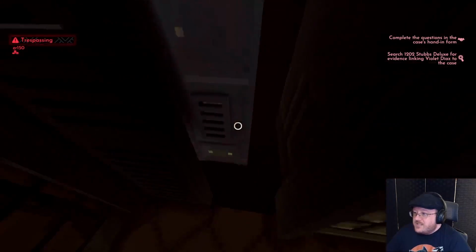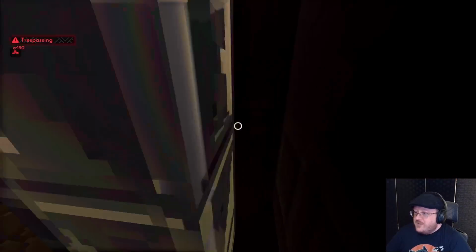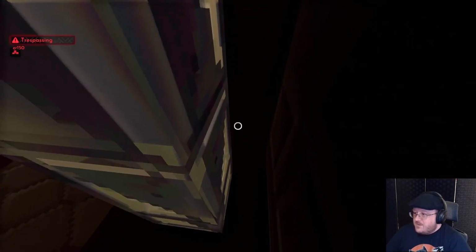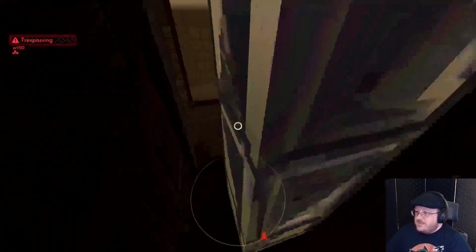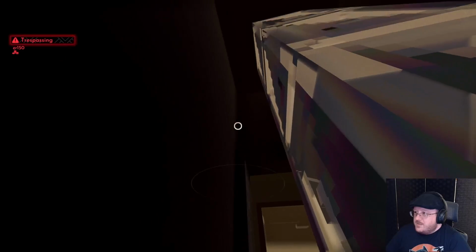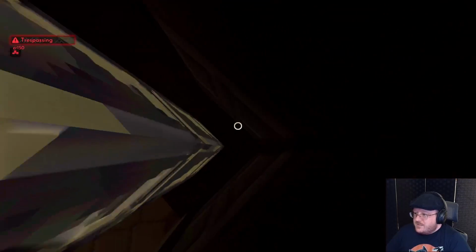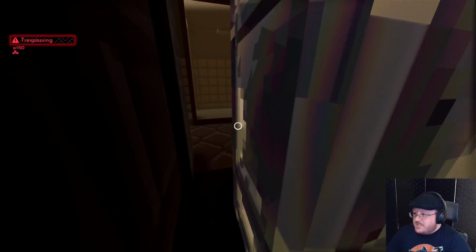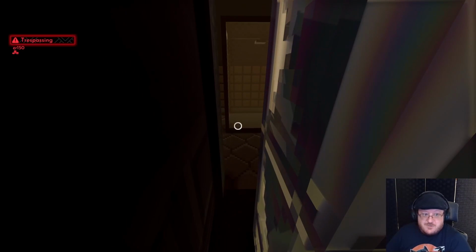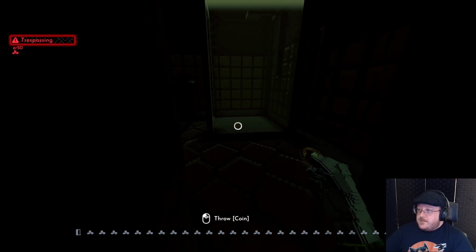Yeah, there's a closet in here, so I could hide back here if I needed to. Come on, let me out. Let me out. Oh, no. Oh, dear. Please let me out. Okay, I'm gonna pause and hopefully I can get out of this.